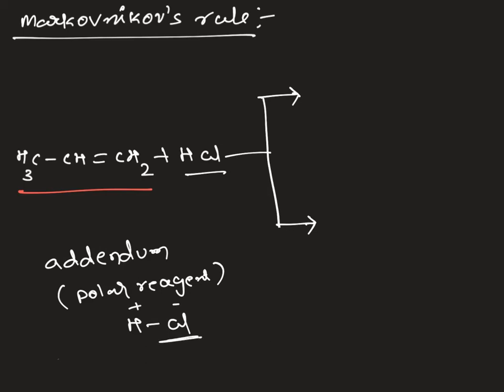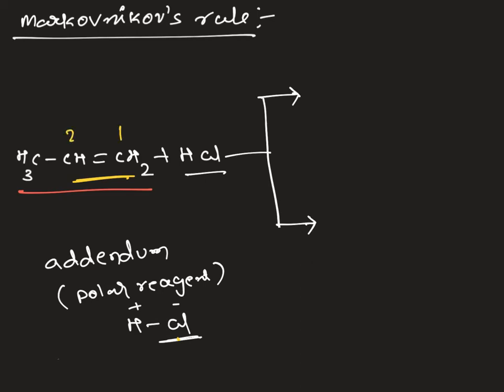So it states that the negative part of the reagent, or negative part of the addendum, is added to that carbon of the double bond which has the minimum number of hydrogens, and that will give you the major product. The negative part of the reagent is added to the double bond carbon which has the lesser number of hydrogens.